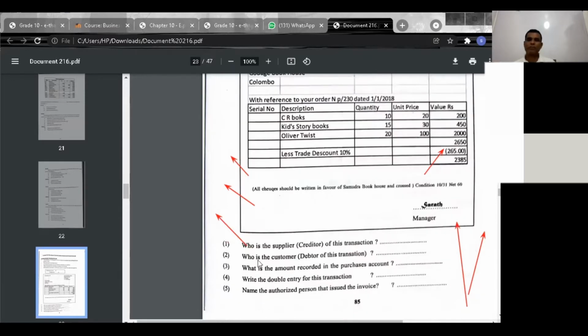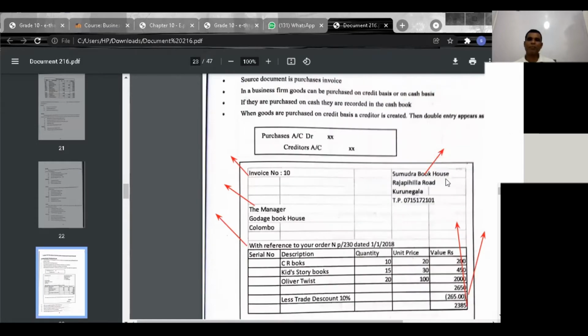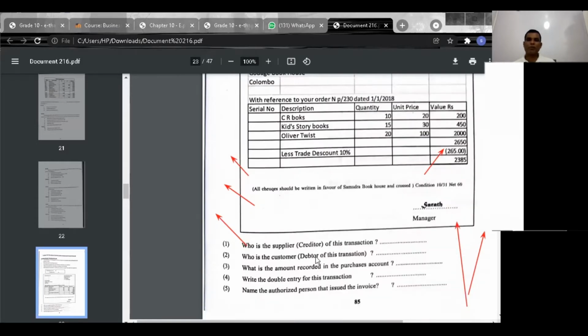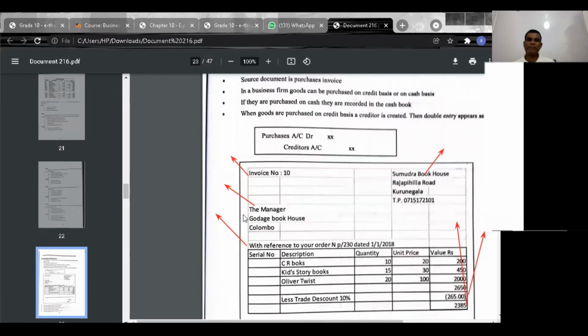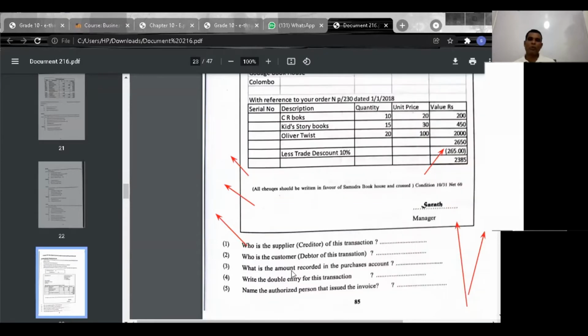Now answer these questions. Who is the supplier or creditor of this transaction? The answer is Samudra Bookhouse. Second one: who is the customer or debtor of this transaction? Godege Bookhouse. What is the amount recorded in the purchaser's account? This is the value, 2385. Now you see in the text guide only simple ideas are there.